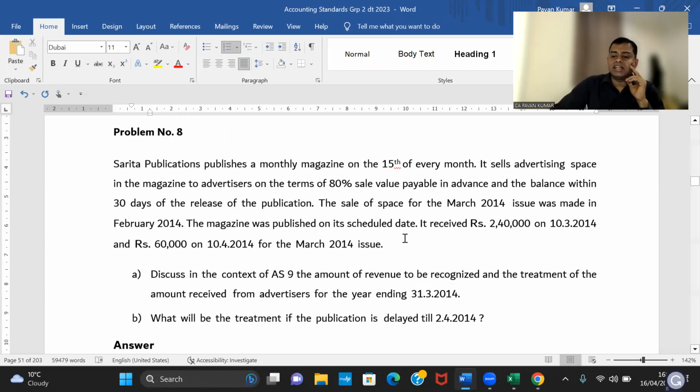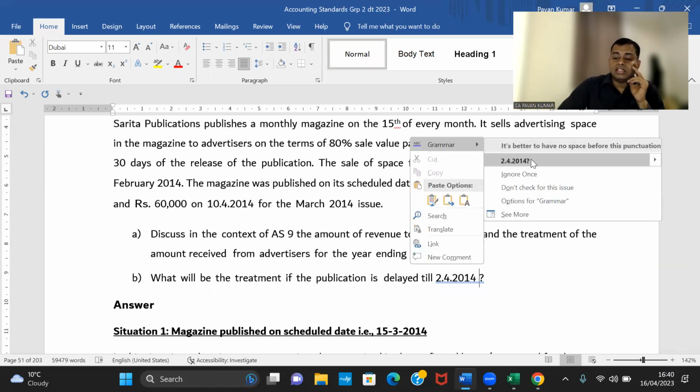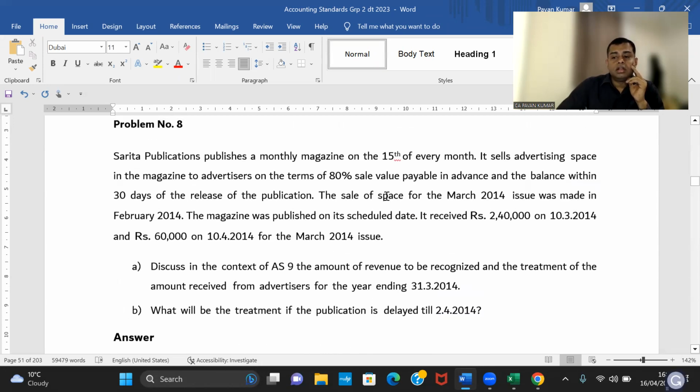Beautiful question. Originally asked at CA final level. Last time one student was saying, Pavan sir, all the questions came from your material only. And there are so many faculty who say all the questions came from my material. But boss, at the end of the day, all these are problems compiled in ICAI study material, practice manual, RTP, MTP.